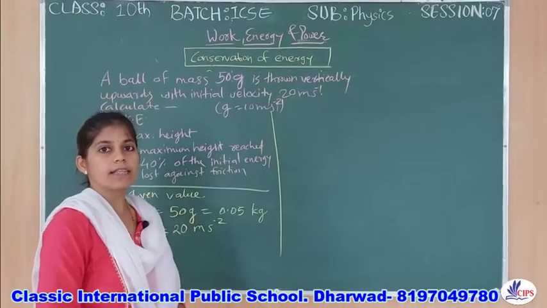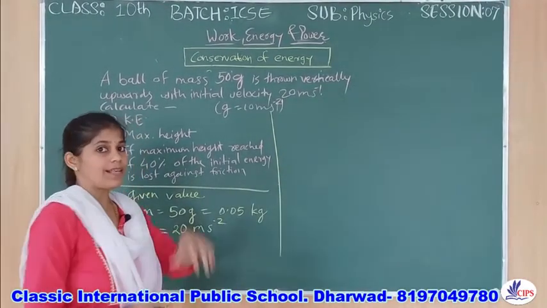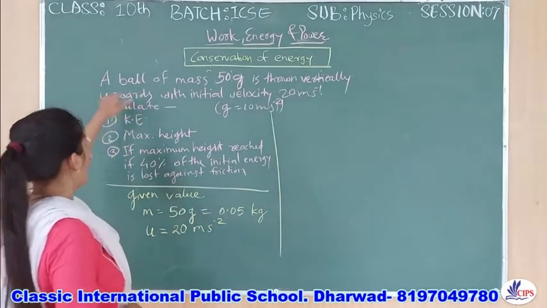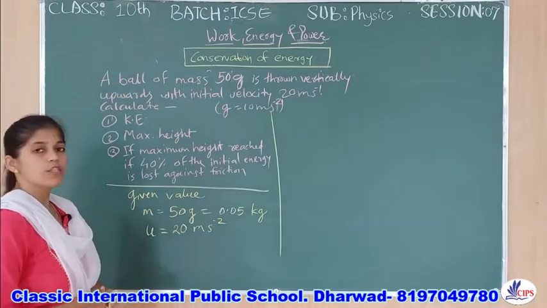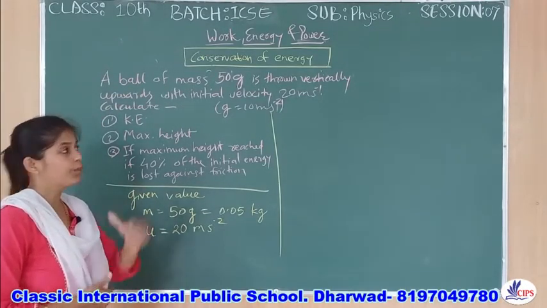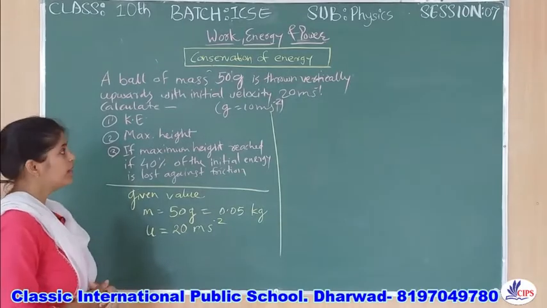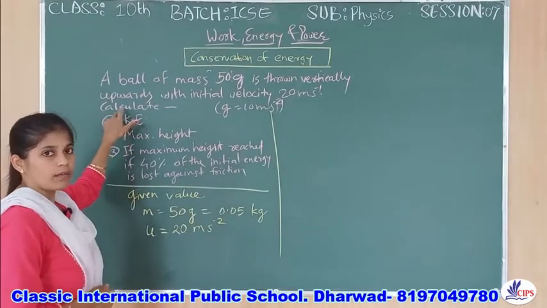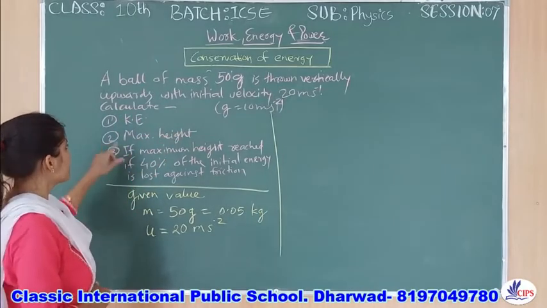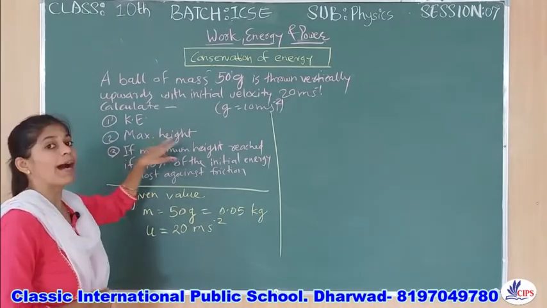So children, here is one more numerical. As I said earlier, they have mentioned a different type of situation here. A ball of mass 50 gram is thrown vertically upwards with the initial velocity u, that is 20 meter per second, and we have to calculate the basic information. First, find the kinetic energy. Secondly, find the maximum height.